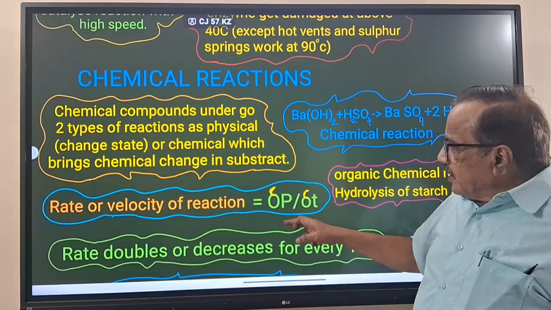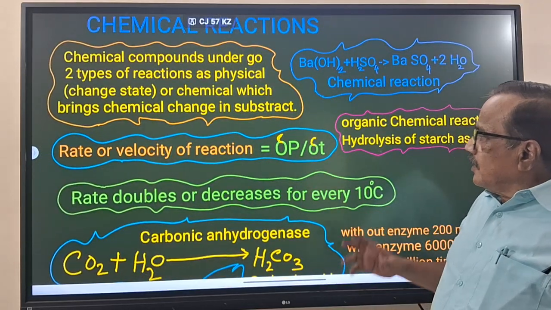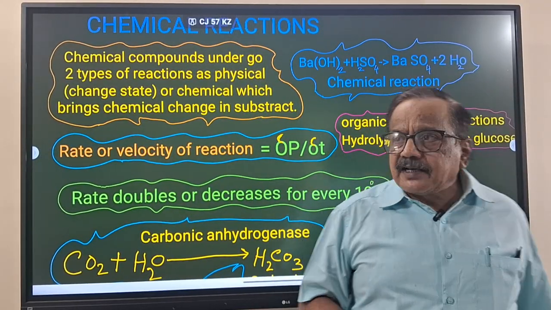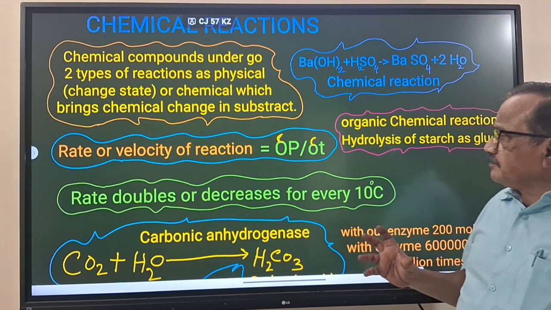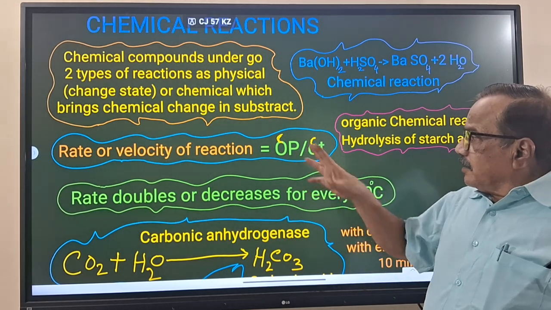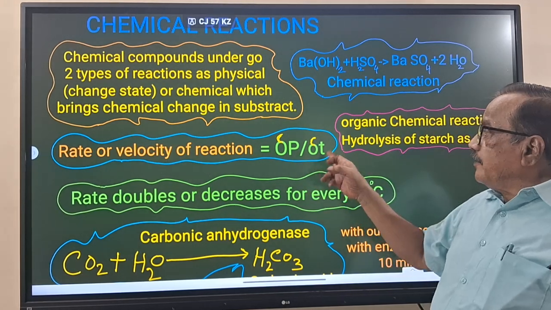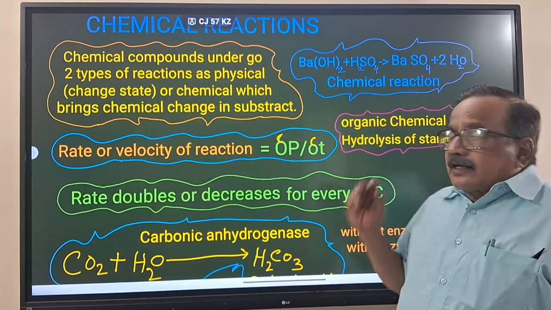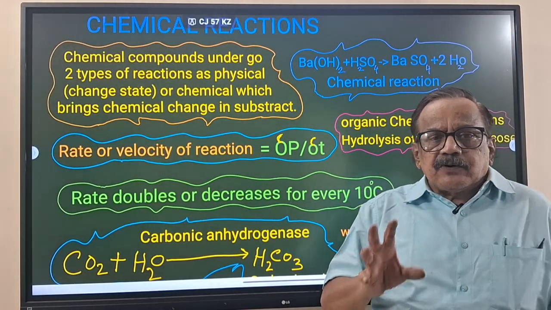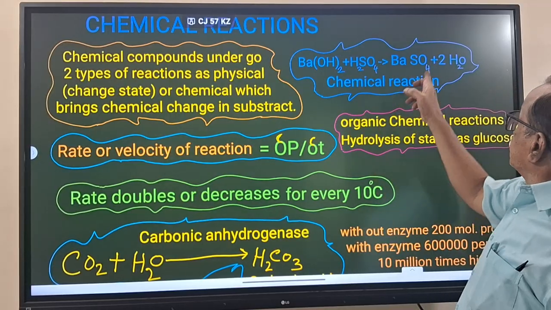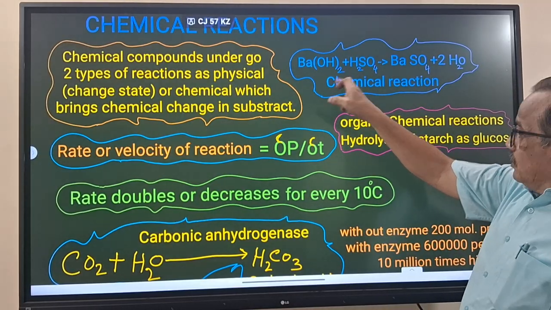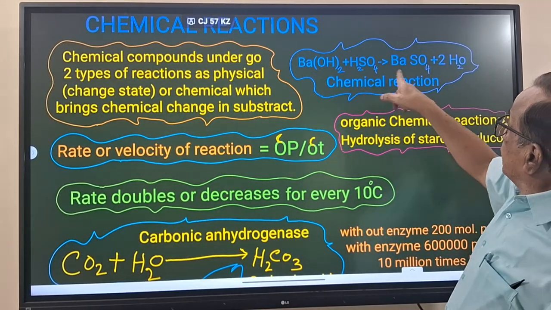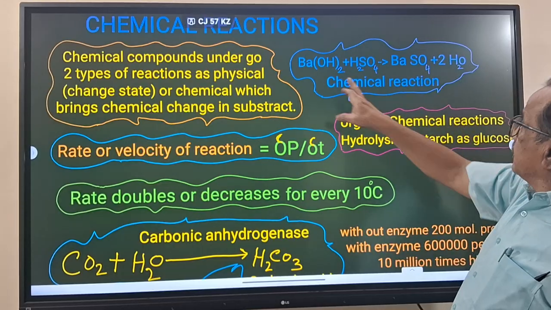Now whenever we are looking at the rate of a chemical reaction, there is one formula, that is delta P by delta T. What is P? Product. By unit time, how much product is formed. It is the delta product coming within the time.